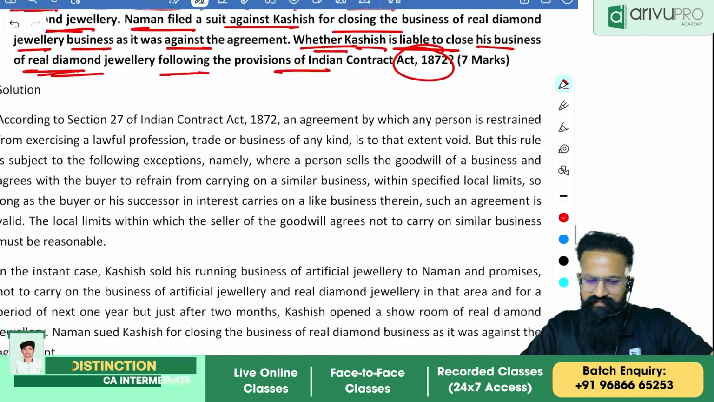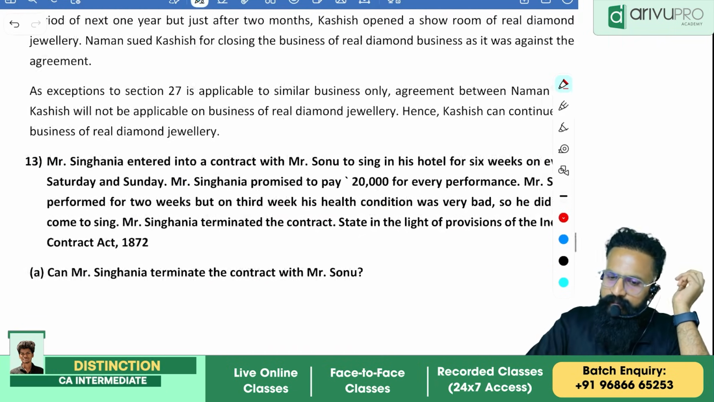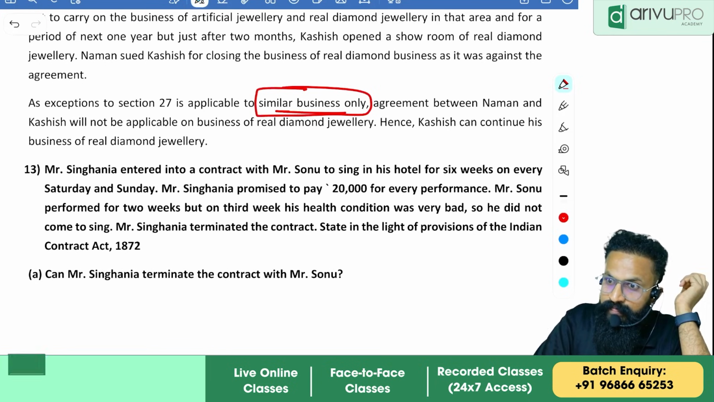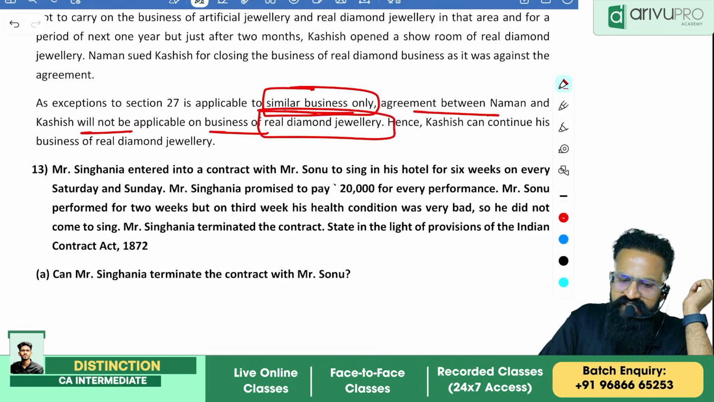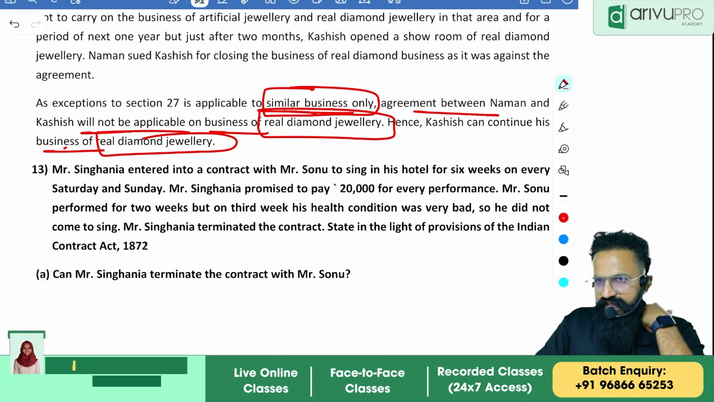Samira? Understood this one? Hello? So see, exception to section 27 is applicable to similar business only. The agreement between Naman and Kashish will not be applicable on business of real diamond jewelry. Hence, Kashish can continue his business of real diamond jewelry. I hope this is clear.